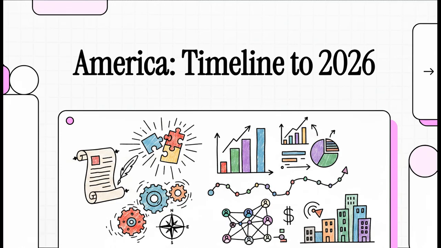Today, we're embarking on a pretty wild journey, mapping the American timeline from the very birth of the United States all the way to the hard, data-driven realities of 2026. We're going to explore how a nation built on unique and honestly sometimes chaotic historical foundations evolved into the incredibly complex economic and social landscape we're standing in today.